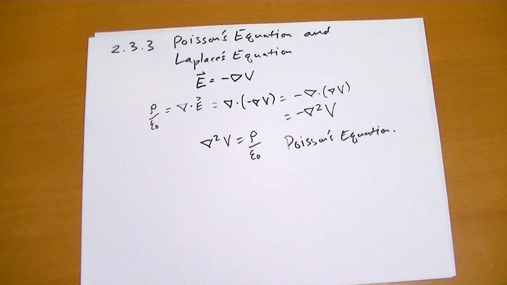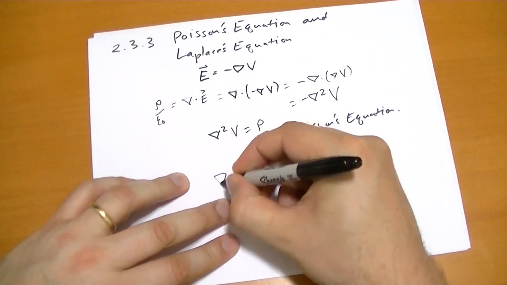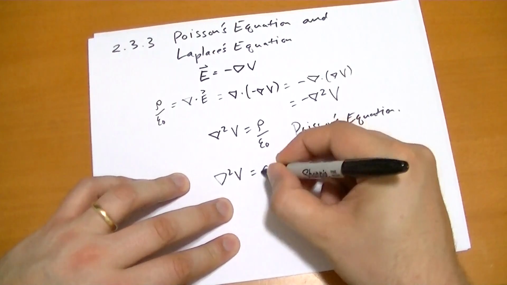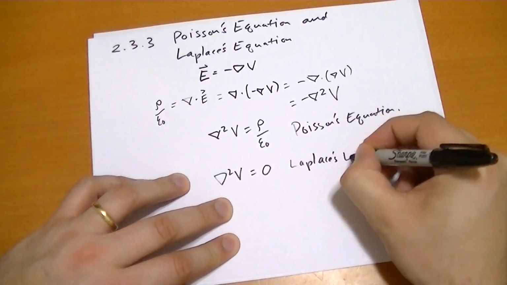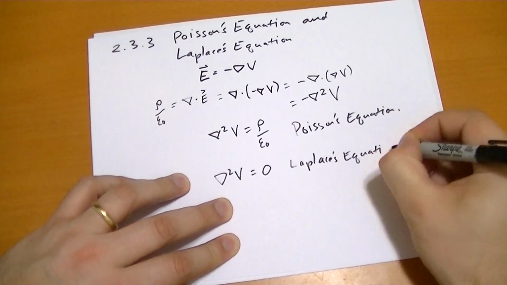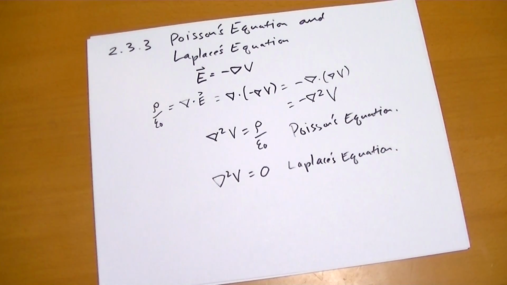And Laplace's equation is just basically what you get if you take a region of space where there is no charge. This is called Laplace's equation. And all this says is the acceleration of the potential there is 0. So if it was increasing, it continues to increase. If it was decreasing, it continues to decrease. And if it was flat, it continues to be flat. So much for that. We're going to explore this more in chapter 3.